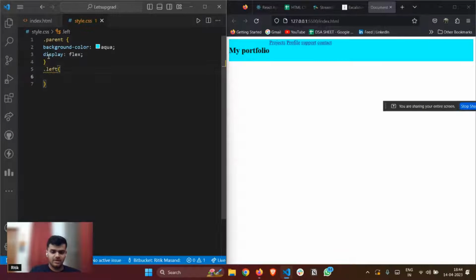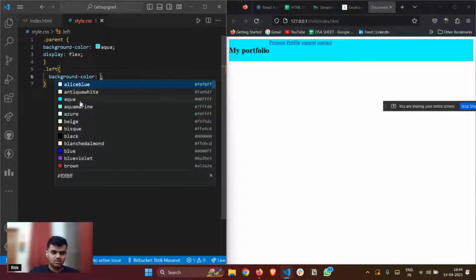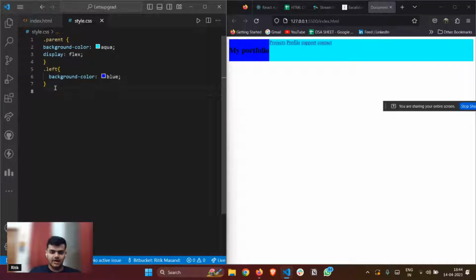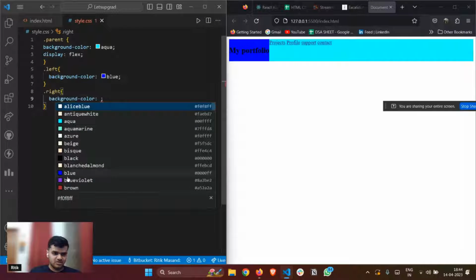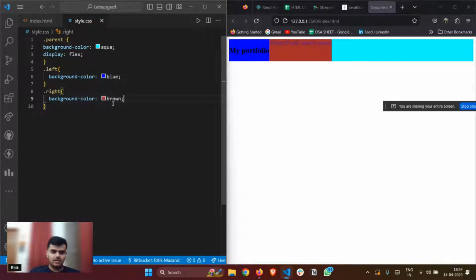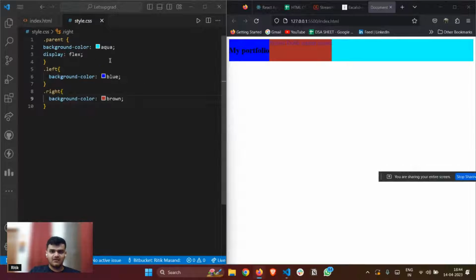This was my left div. I'll give it a background color of, let's suppose, blue, and the right one I'll give a background color of, let's suppose, red. This is just for reference so that it becomes appealing and I can really figure out where my divs are. Right. After this, what can I do?